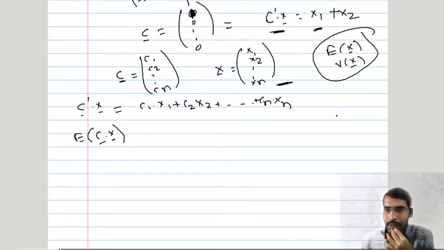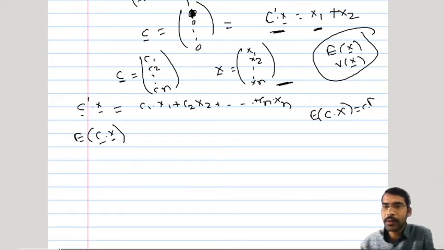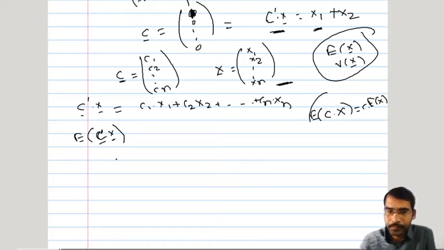We have seen that if x is a random variable and c is a constant, then the expected value of cx is nothing but c into the expected value of x. If x is a non-negative random variable, if x is arbitrary, or if x is simple, in all cases the expected value of cx comes out to be c into the expected value of x. This c can be taken out of the expectation. So can we take c prime out of the expectation? That we want to study.